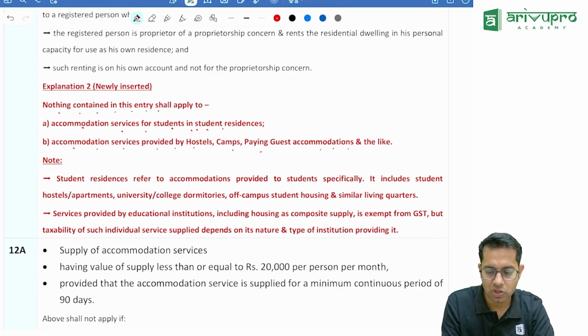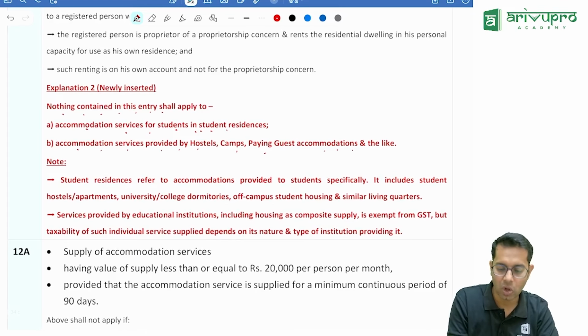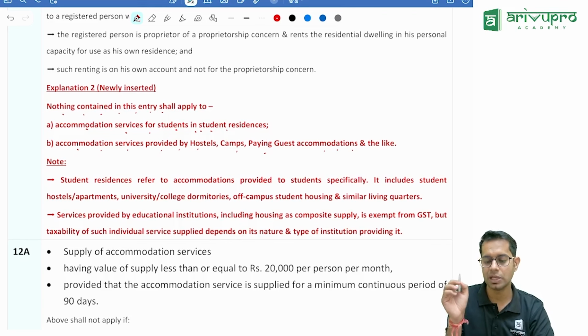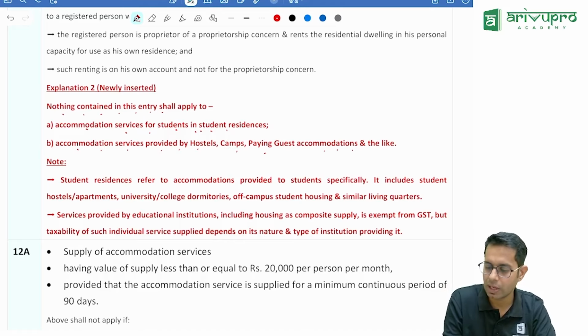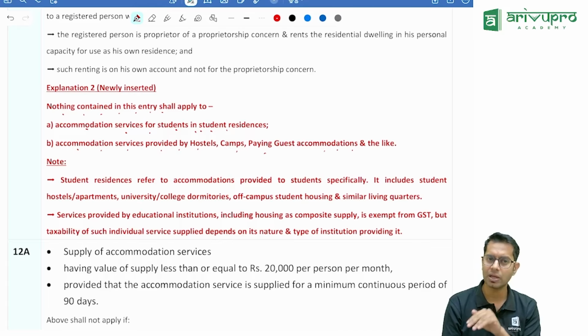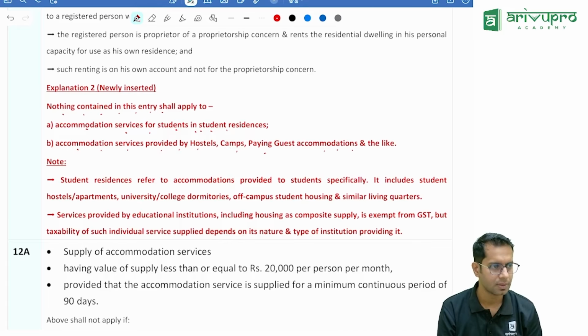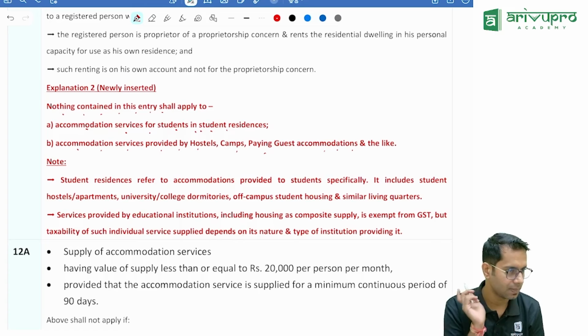Students' residence refers to accommodation provided to students specifically. It includes student hostels, student apartments, university or college dormitories, off-campus student housing or similar living. Please note, these places where students are living, are they not residential places? They are the place where they are staying, right? They are staying, but still it is taxable.